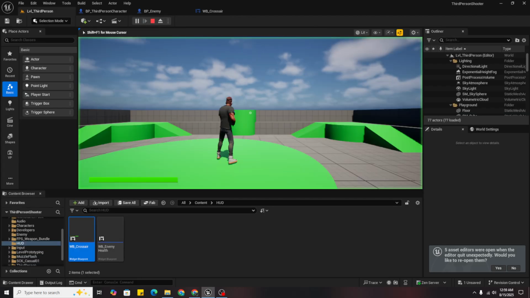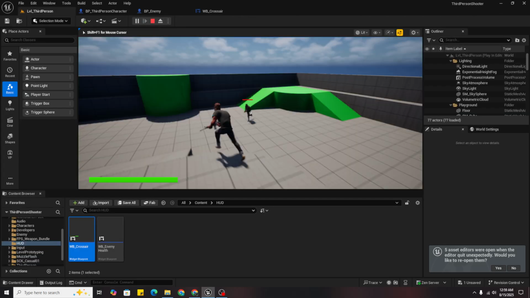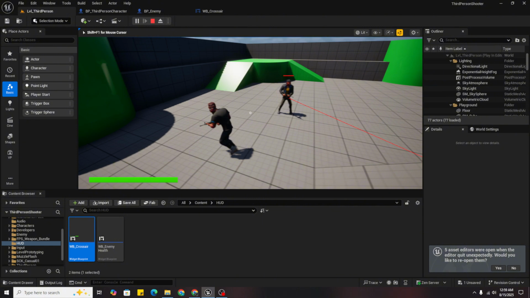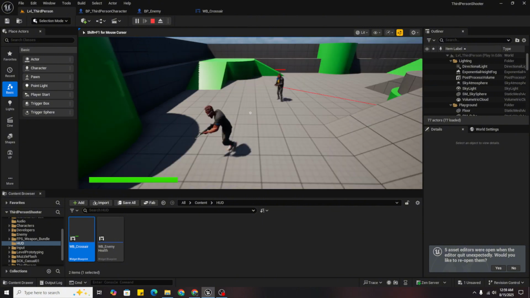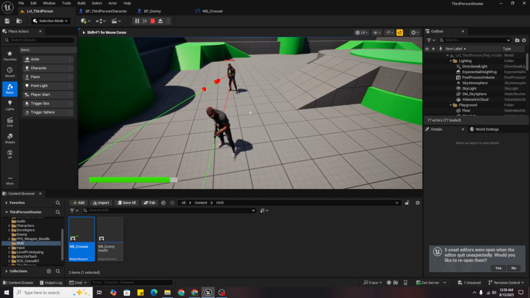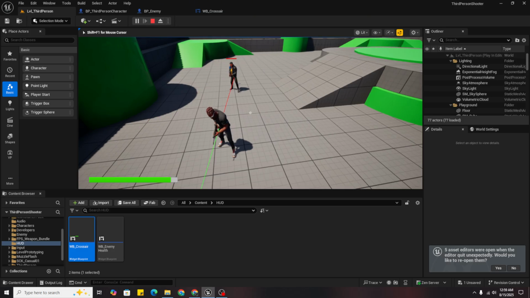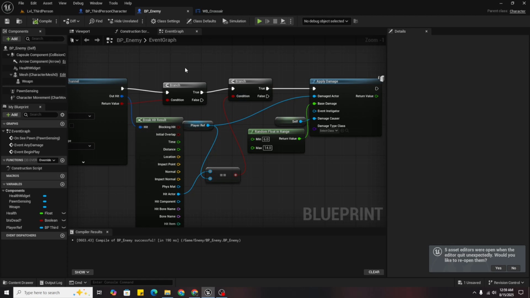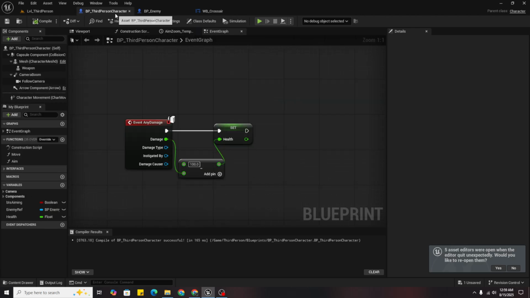So now if we do it, come here, it's decreasing, but there's a problem that it's increasing too.